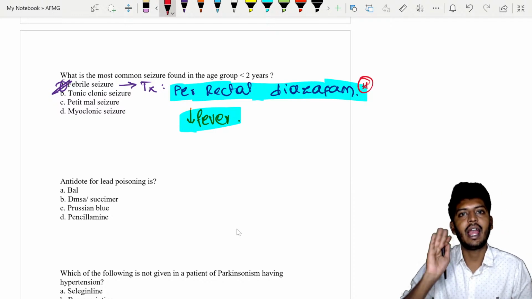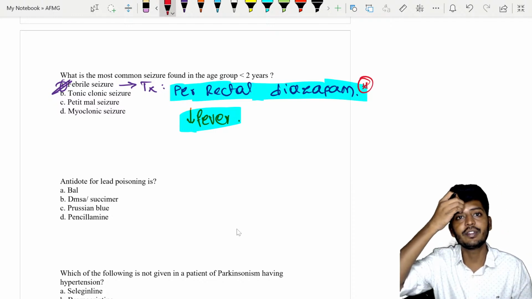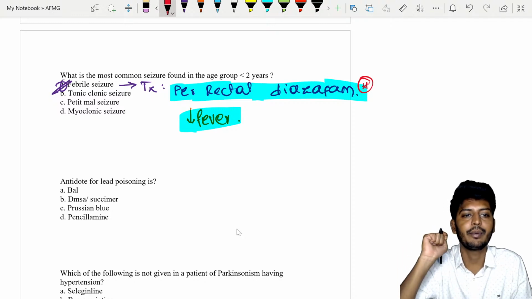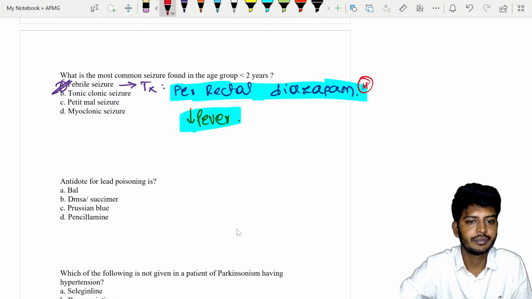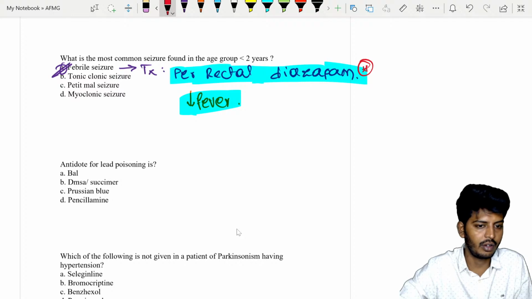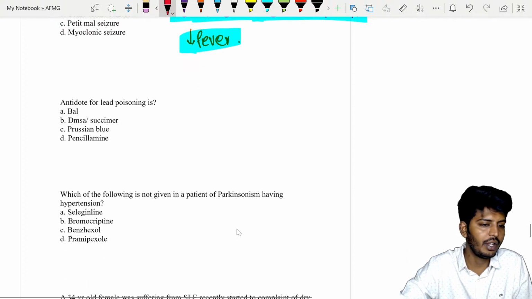Okay, this is also important. IV diazepam you give, but it is very difficult to secure an IV line in children, especially during the time of seizure. So that is why we are supposed to give a per rectal one. Sir, why can't we give orally? We can't give orally because of first pass metabolism. Per rectal also, it will directly absorb into the circulation. Okay, let's go to the next one.